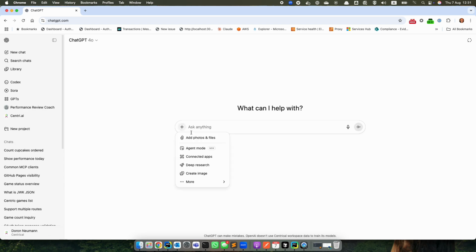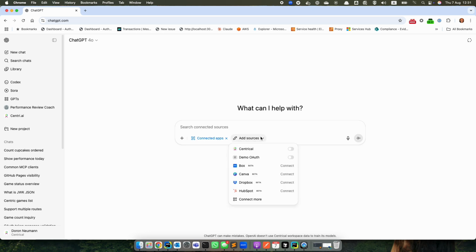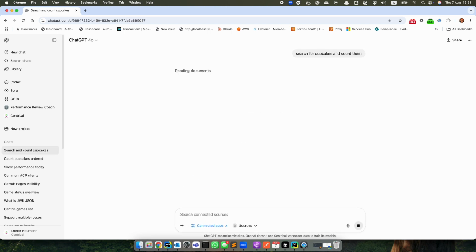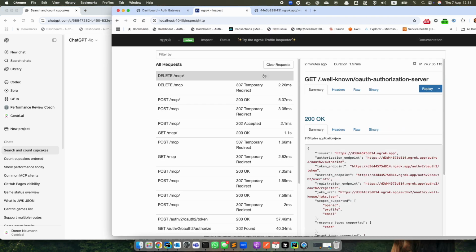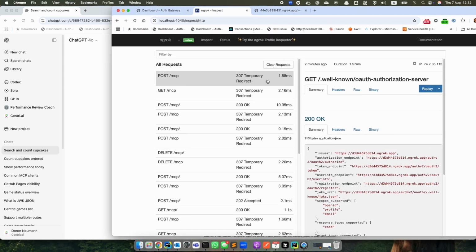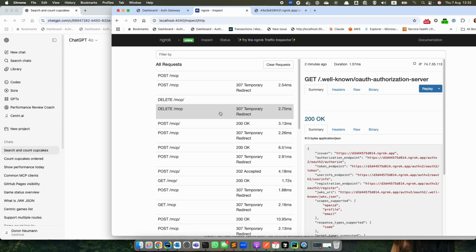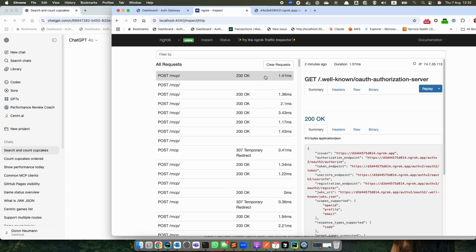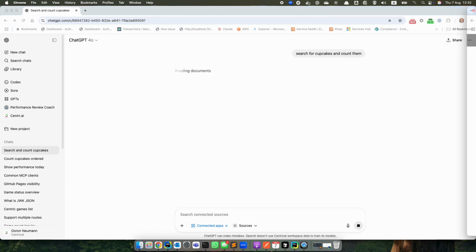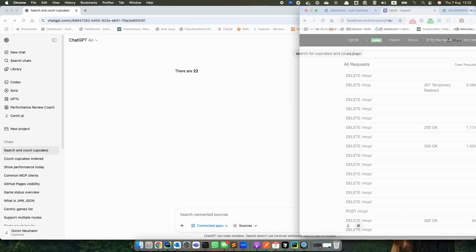I'm refreshing the page. I'm going to try and use the tool, the demo auth, switching it on and doing the query. And the query: search for cupcakes and count them. Yes, it's reading the document, and I can see requests to my MCP server. Okay, so that's great. I see requests, everything's working,